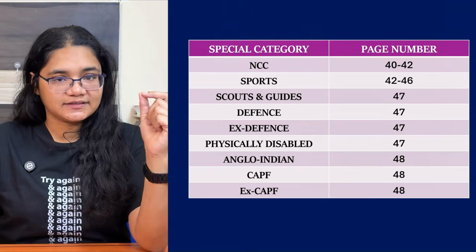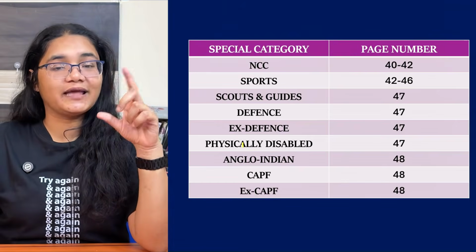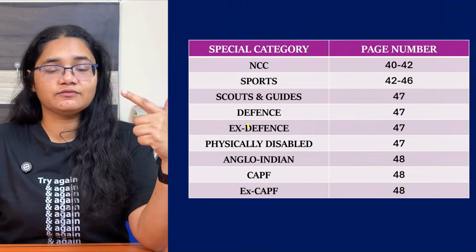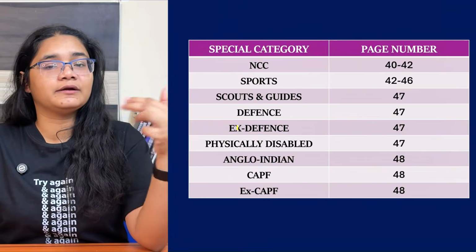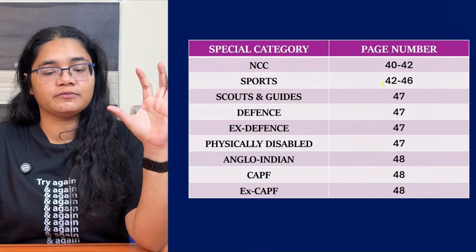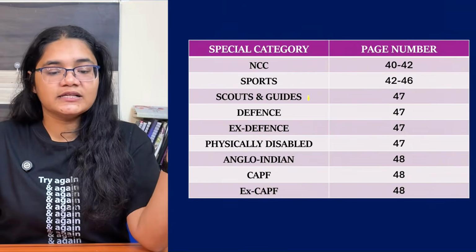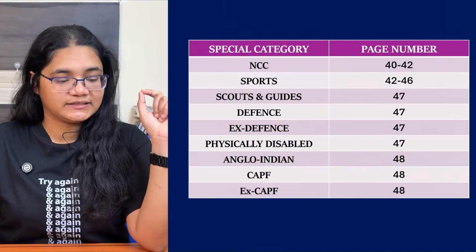For example, NCC: what all conditions are required to be eligible for NCC. Similarly, sports: what all games you would have played, which medals will be counted, Olympic, state level, district level, everything is described in page number 42 to 46. Please go through that if you have any achievement in sports. Scouts and Guides is available in page number 47.